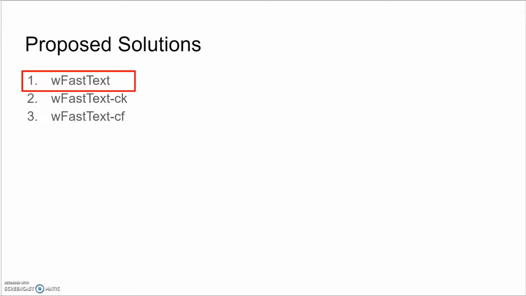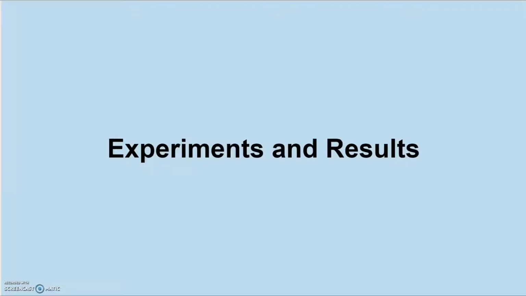Our first proposed method is a weighted fastText model, which we call wFastText. We noticed that the self-labeled dataset had an uneven gender distribution with more female instances than male. Because of this, we propose 2 cost-sensitive solutions. Solution 2 is a weighted fastText model with cost-sensitive KMM, which we call wFastText CK. The third solution is a weighted fastText model with cost-sensitive fastText, which we call wFastText CF.